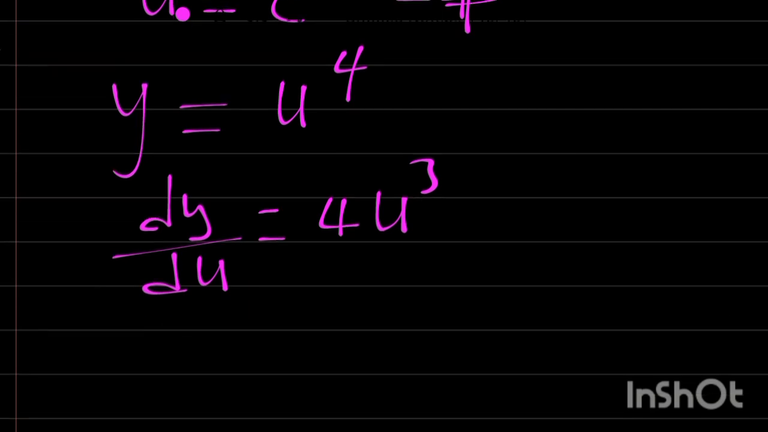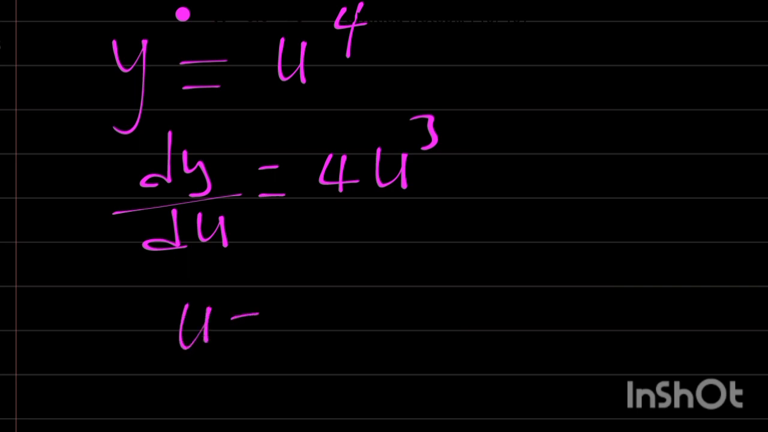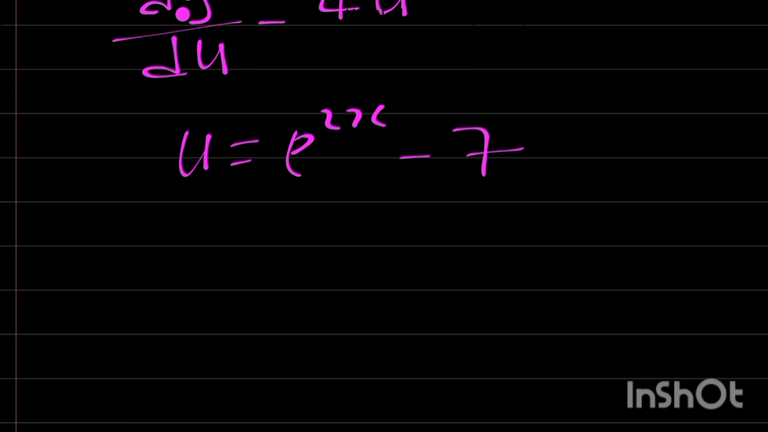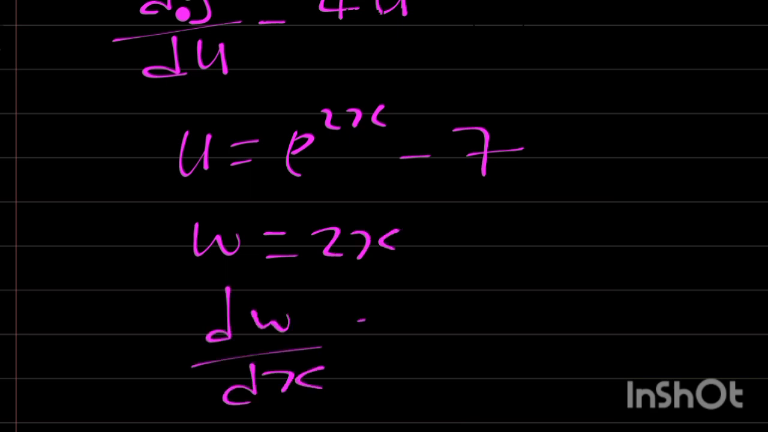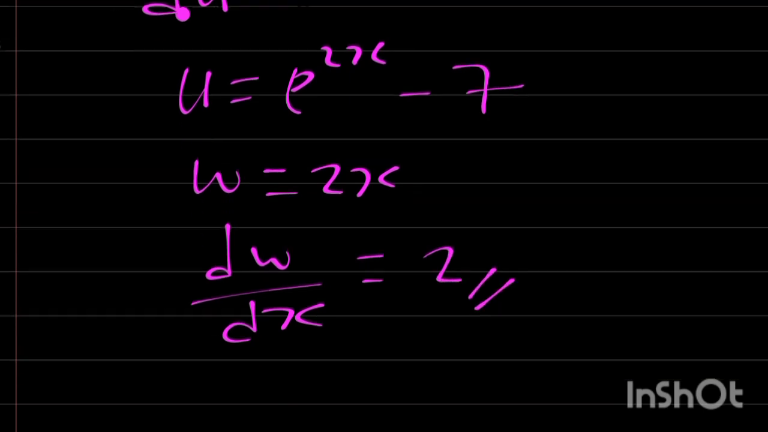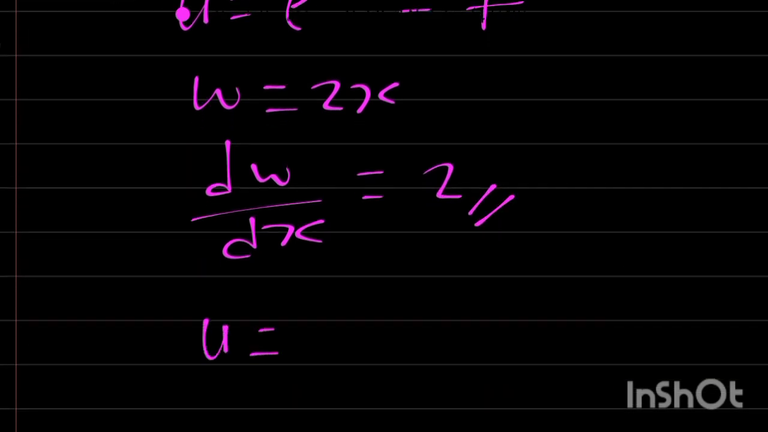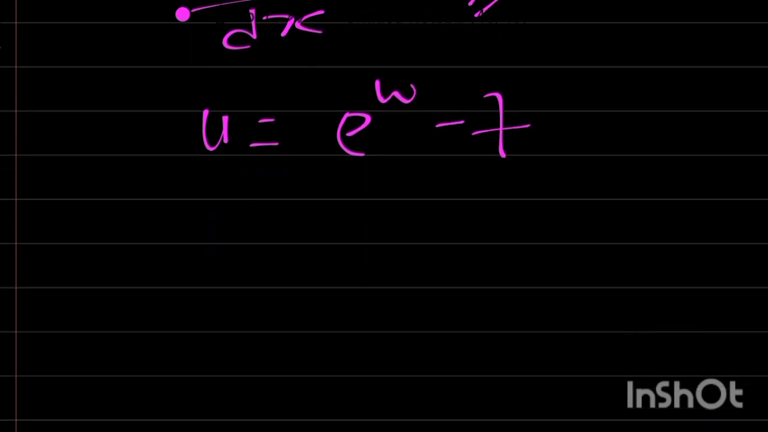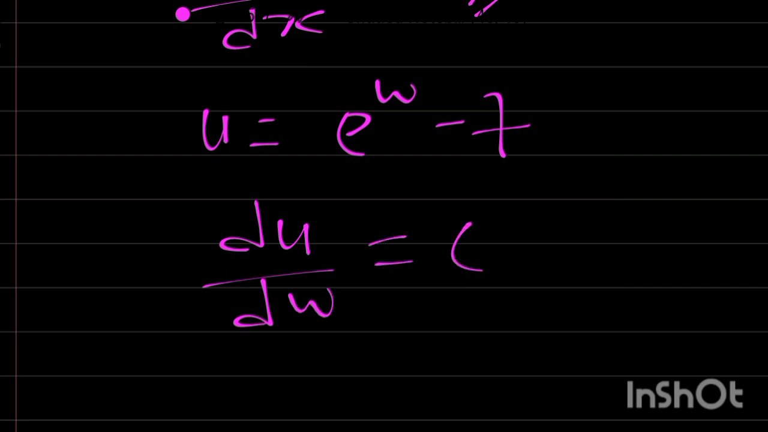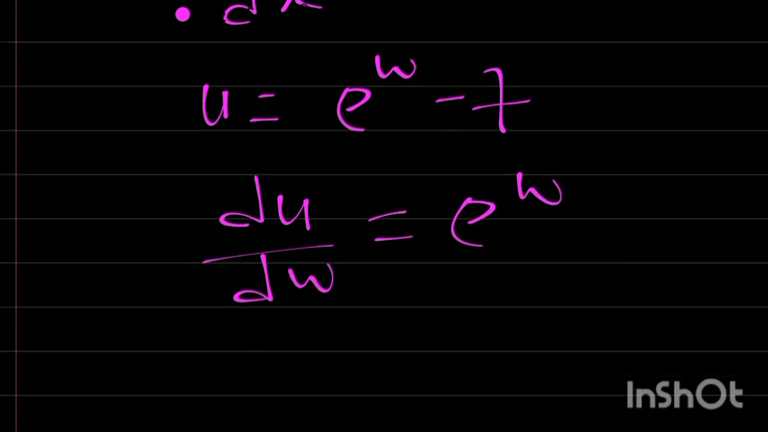Now, what is our u? We have u equal to exponential 2x minus 7. Now we are going to differentiate u. But u is a function of another thing, w equal to 2x. Now let's find dw/dx. dw/dx is equal to 2. And therefore, u is equal to exponential w minus 7. du/dw is exponential w. Okay, we've gotten all we need.